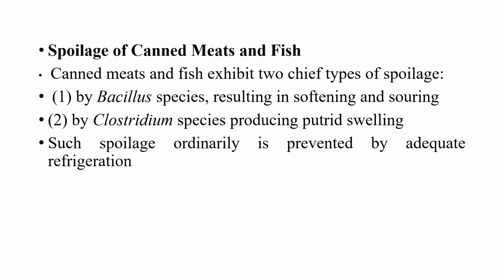So coming to the spoilage of canned meat and fish, mainly two types of spoilage occur. The first is by Bacillus species, and the symptoms are softening and souring. The second is by Clostridium species, which produces putrid swelling, and it can be prevented by adequate refrigeration.